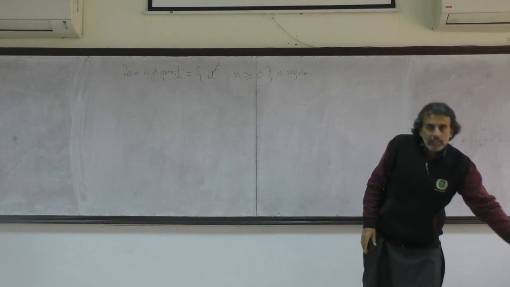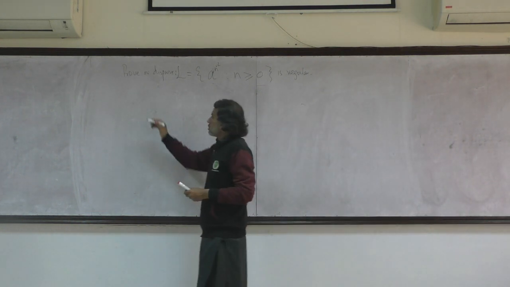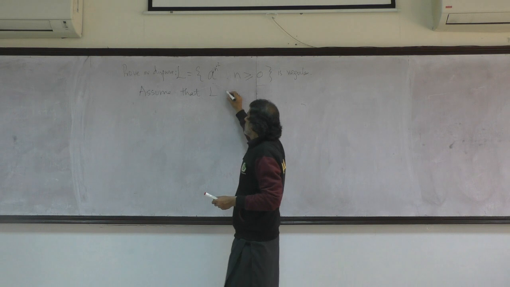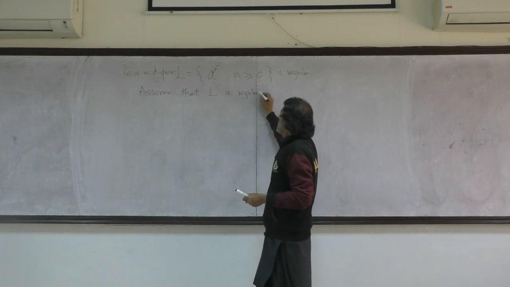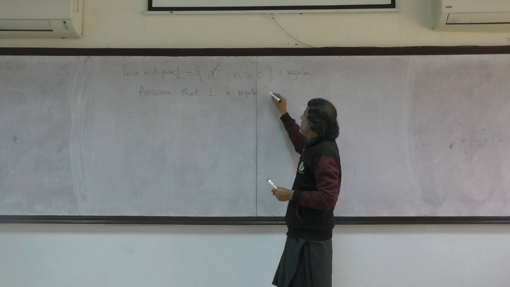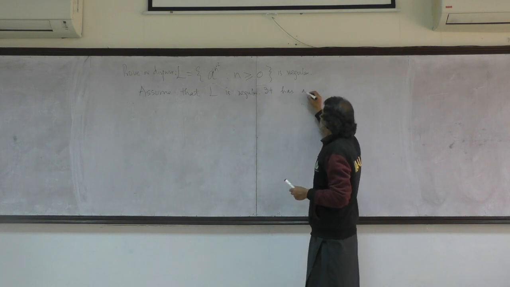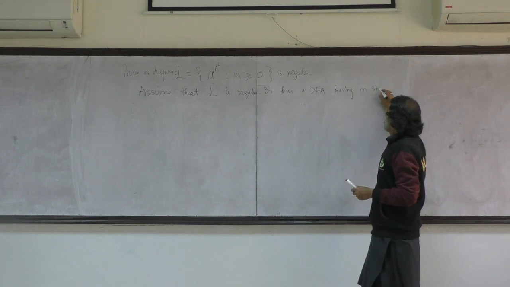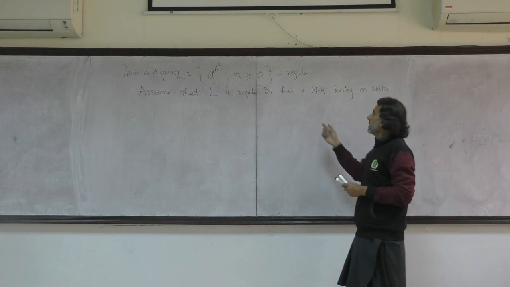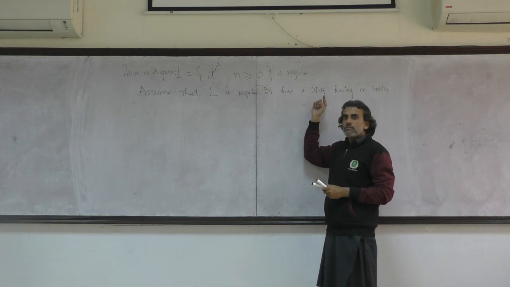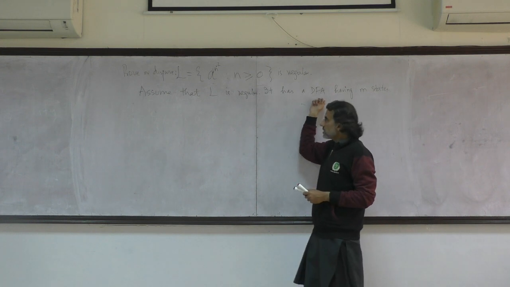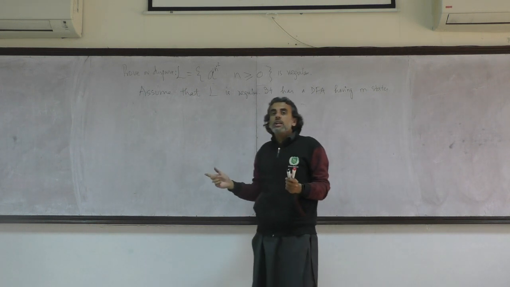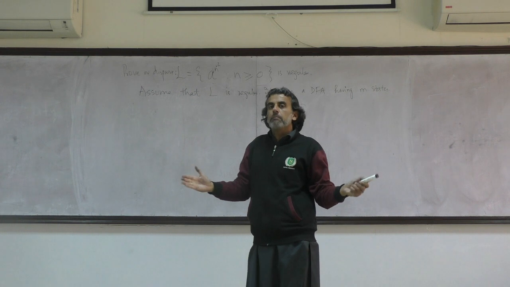So now, because we are convinced that language is not regular, we are trying to apply the pumping lemma, and we assume that this language is regular. If it is regular, then it has a DFA having n states. And where does this DFA exist? We did not see this DFA. This DFA exists because we assume that language is regular, hence there must be a DFA. And what will be the m? M will be a finite number, which we are not exactly sure about.